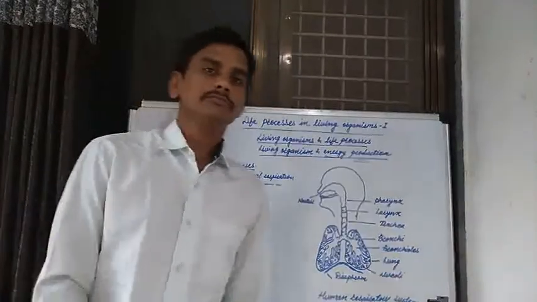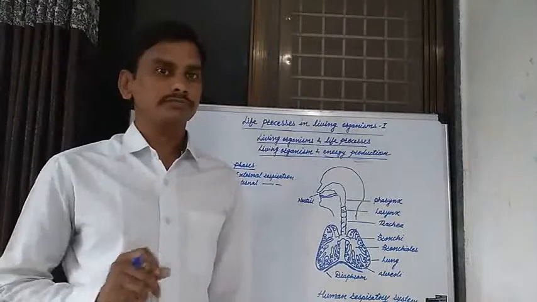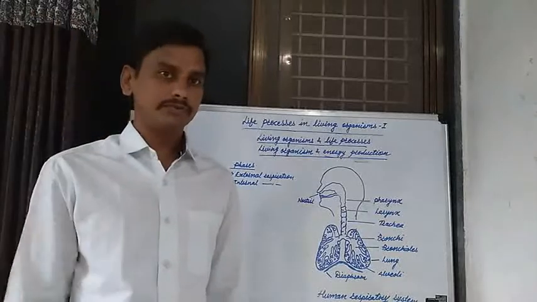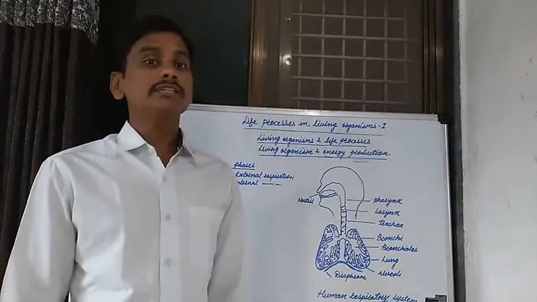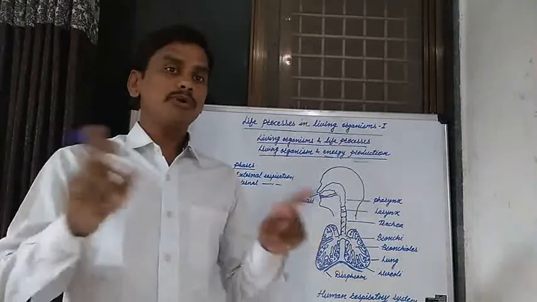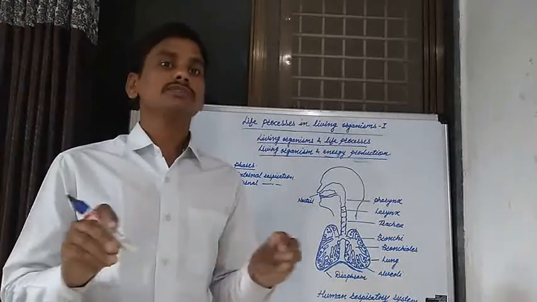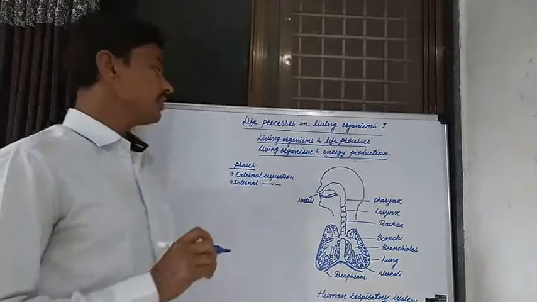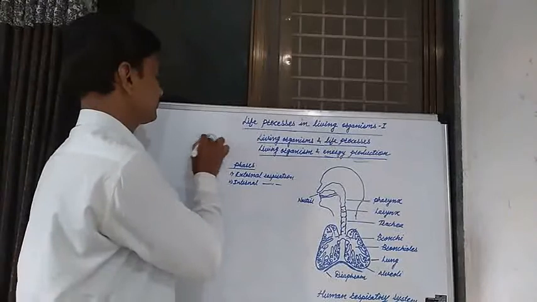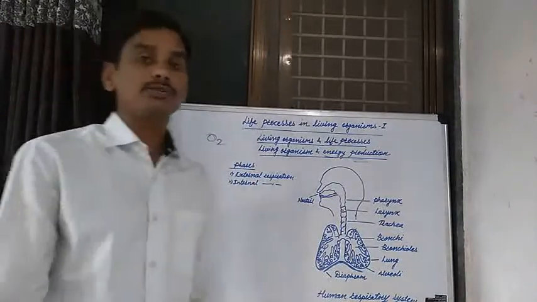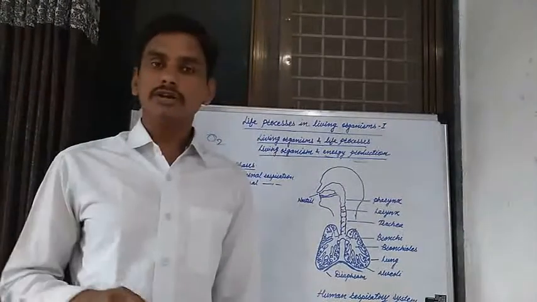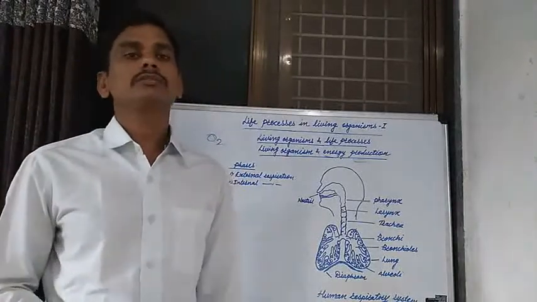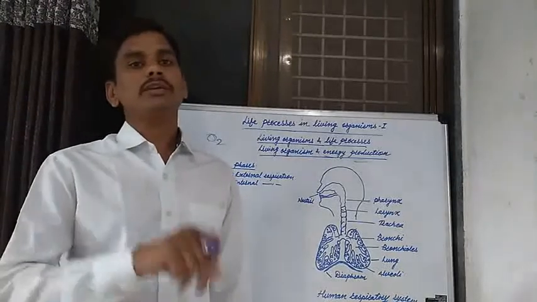We know that there are two types of respiration: aerobic respiration and anaerobic respiration. In aerobic respiration, in the presence of oxygen, food substances are oxidized and energy is released. That process is known as aerobic respiration. Aerobic respiration is carried out in human beings, in animals, and in plants.